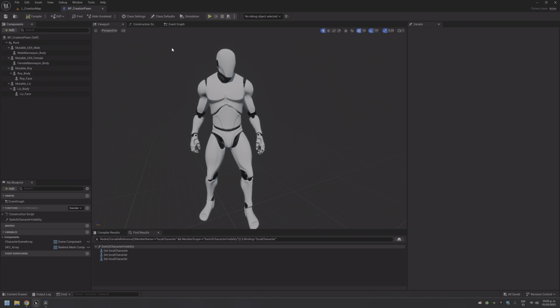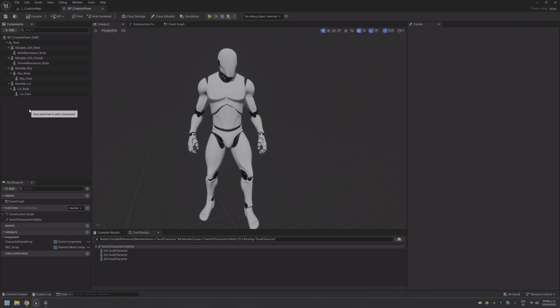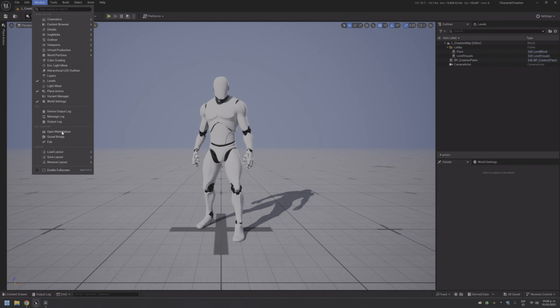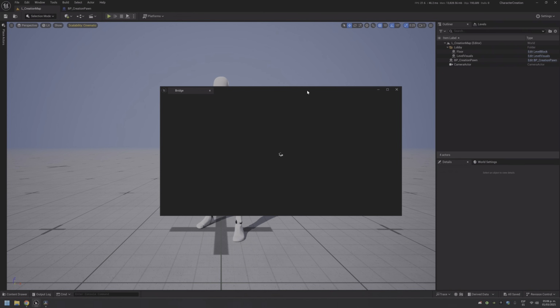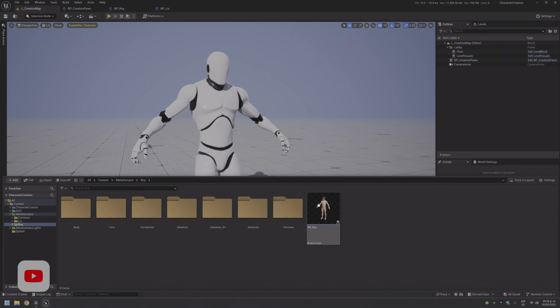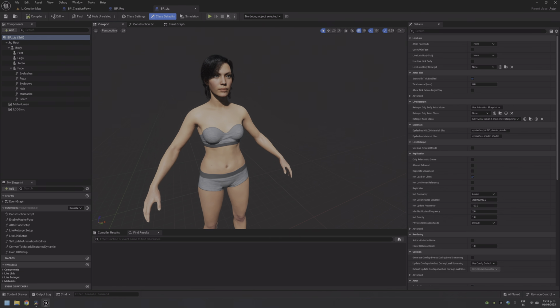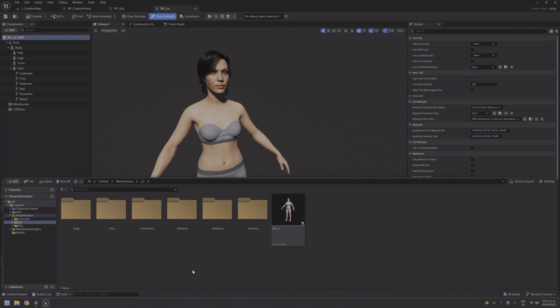Okay, to see if this is actually working, we need MetaHumans, and in this project I don't have any. I forgot to import them. So give me a second. Where is it? There. I will just import them. Okay, here I have my Roy character and my list character. These are my 2 MetaHumans.